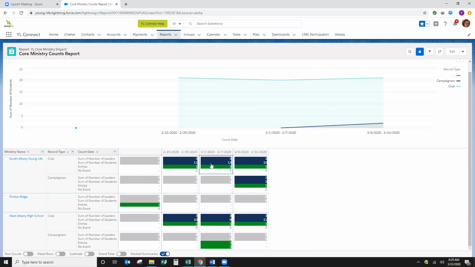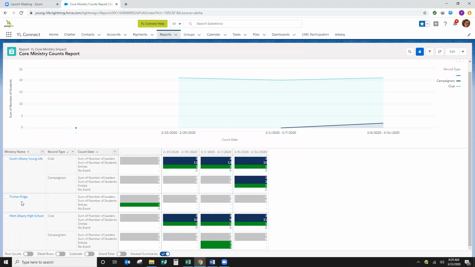And you can see here, South Albany, awesome job. You have club and campaigners entered for South Albany. And then if I look down here to West Albany High School, great job. You have club entered, nothing for campaigners yet. You can see the week before you did club and then you did no event for campaigners, which is awesome. What you want to start to see is something entered for club and campaigners for each ministry each week.